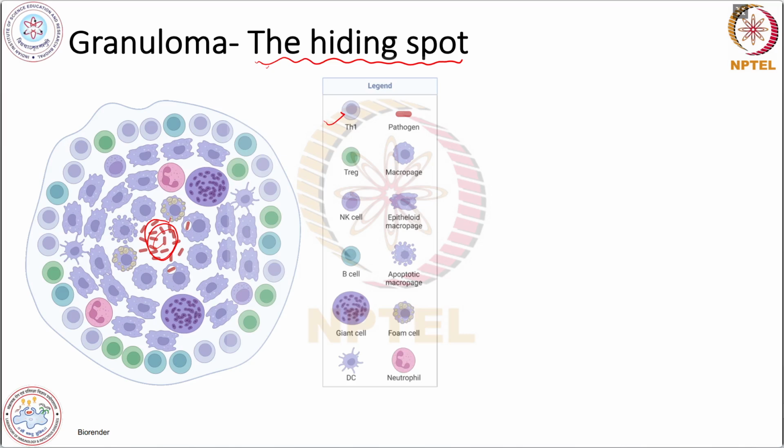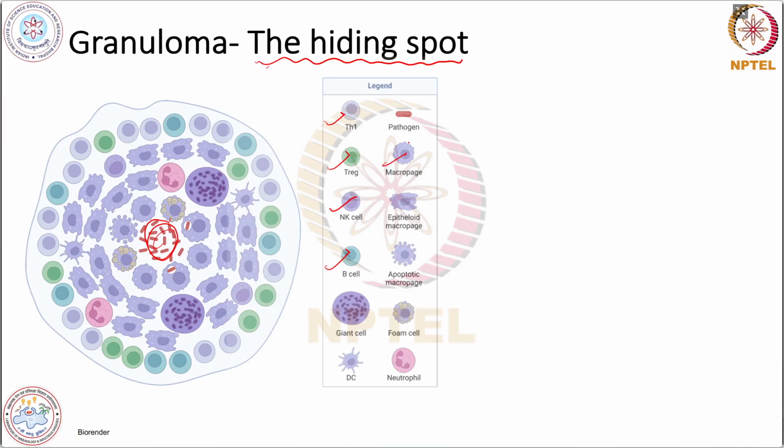It promotes macrophage activation via interferon gamma. The second one is Treg cells, that is T regulatory cells. They suppress the immune activation to prevent excessive tissue damage. The third one is NK cells, that is natural killer cells. They will kill the infected macrophages. The next are the B cells. They support antigen presentation and antibody production.